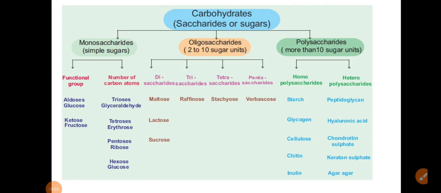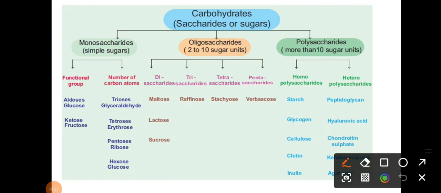Okay, the next one. Here is the classification of carbohydrates, right? Monosaccharide, oligosaccharide and polysaccharide. Monosaccharides we have seen already: glucose, dihydroxyacetone and glyceraldehyde are monosaccharide units. Just now we have seen the disaccharides also, maltose, lactose and sucrose, right? Which one is non-reducing? Non-reducing is sucrose.